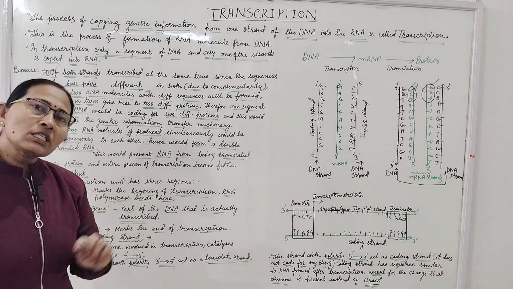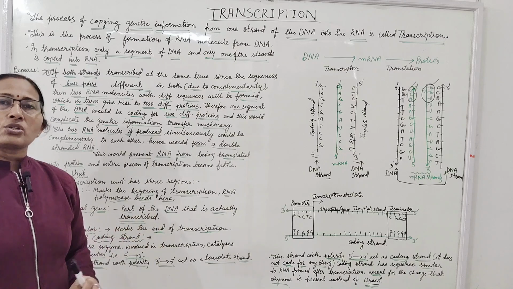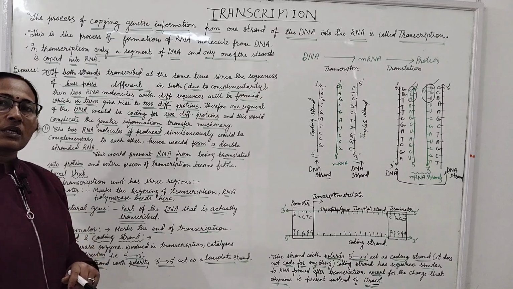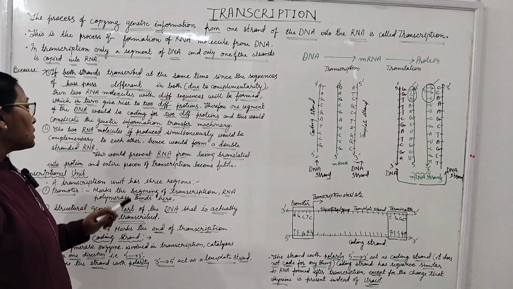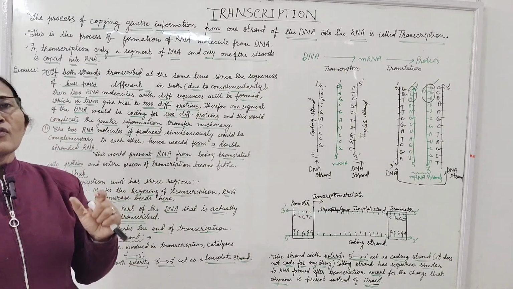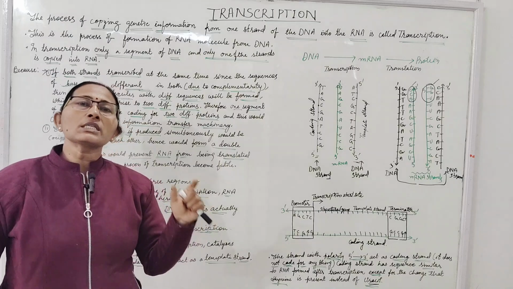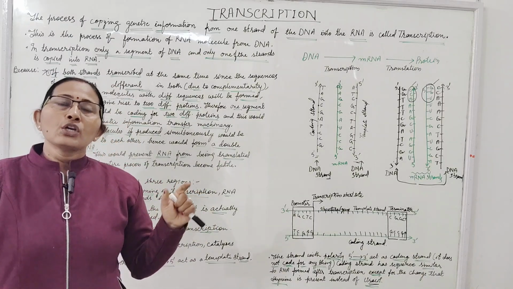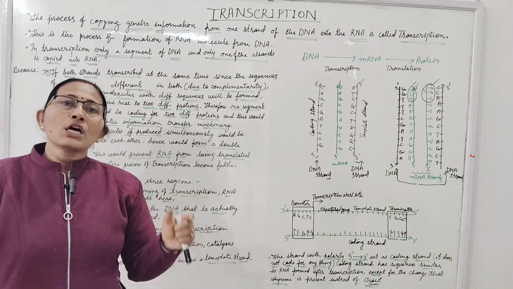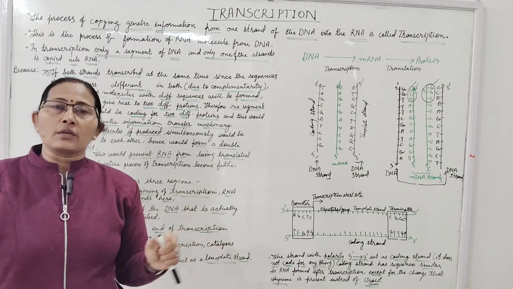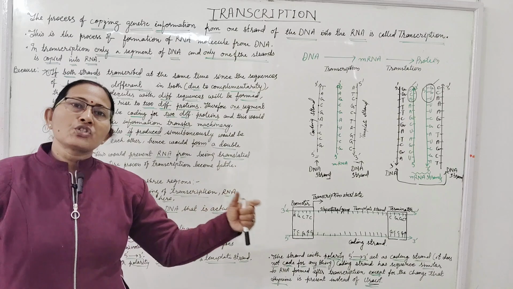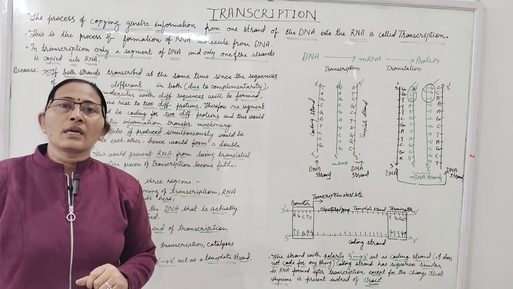Now we come to which segment, which unit, is involved in the process of transcription: the transcriptional unit. A transcription unit has three regions. In the DNA, only a small segment is used to make the RNA molecule, and that mRNA is responsible for making a particular protein. So only a small segment of the DNA is transcribed in the form of RNA.